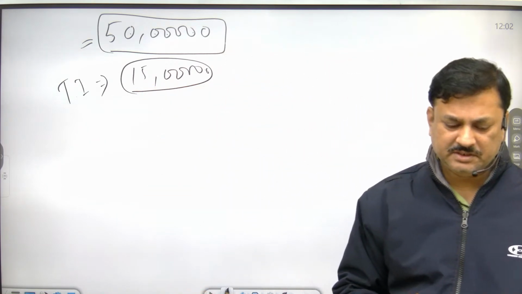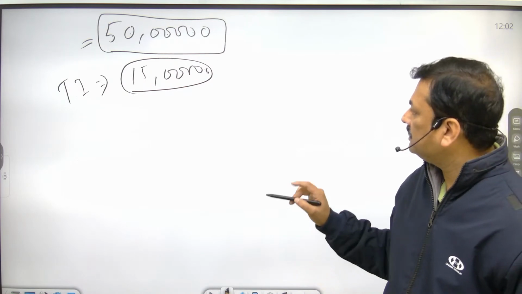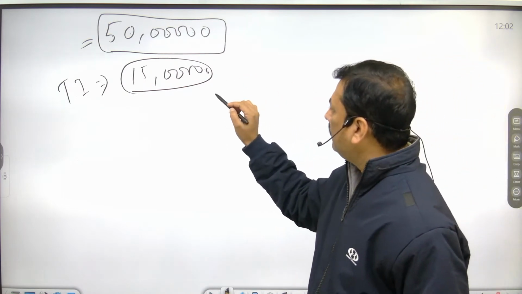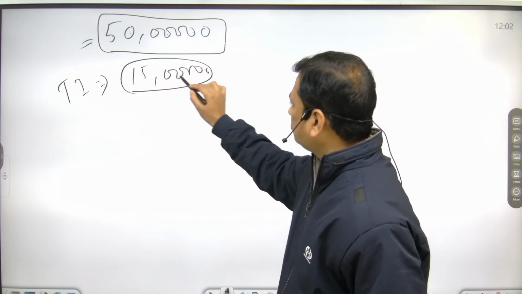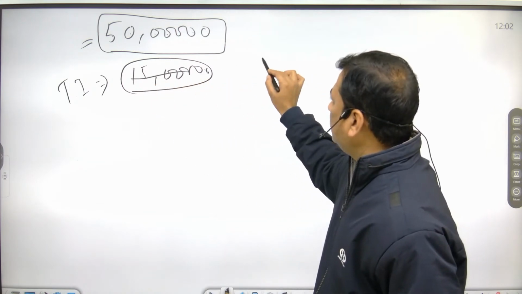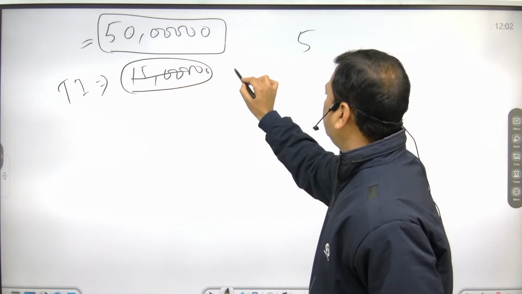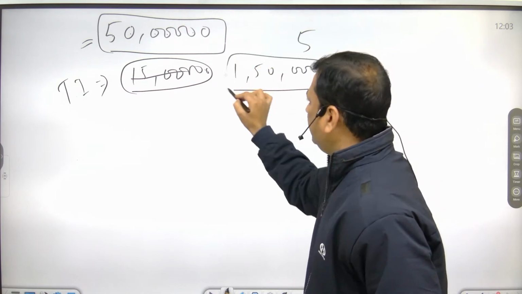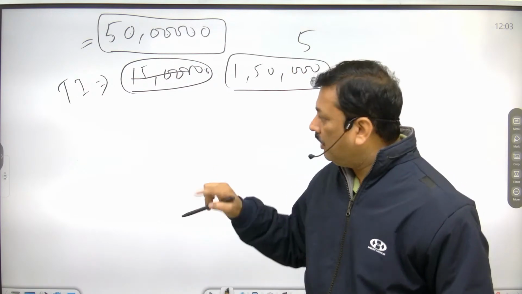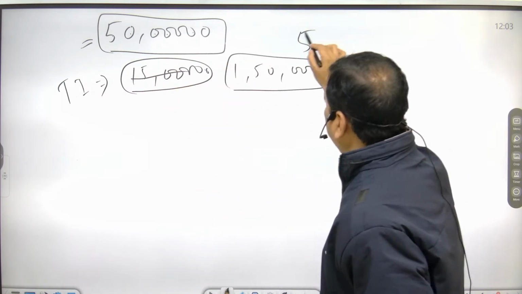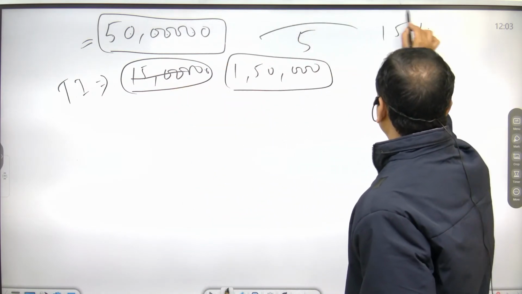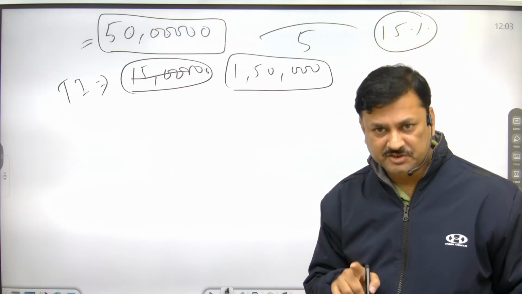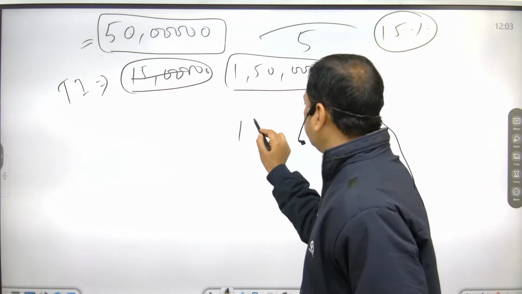Suppose this is 1,50,000. Income tax is 1,50,000. This you have to pay as income tax. On that you have to pay an extra 15% as surcharge. So what will be your surcharge?